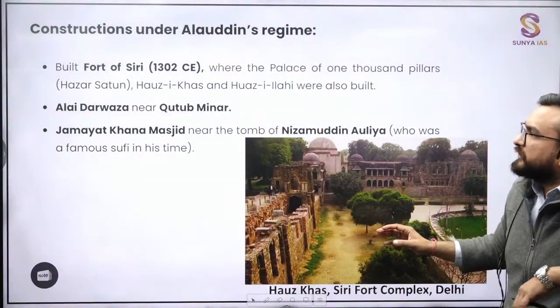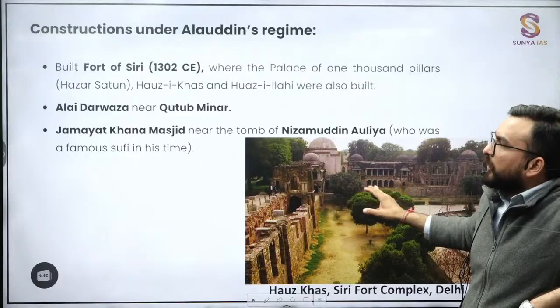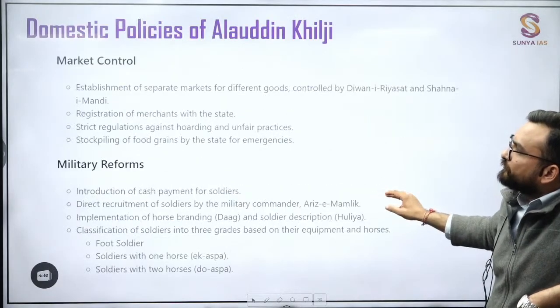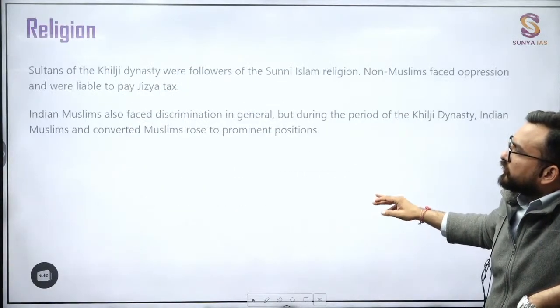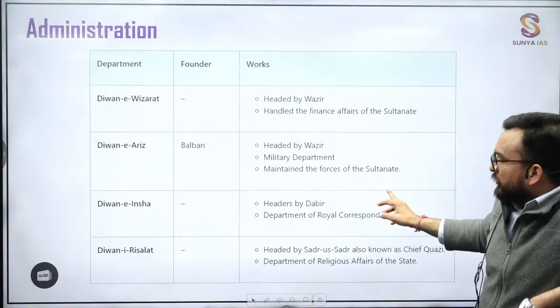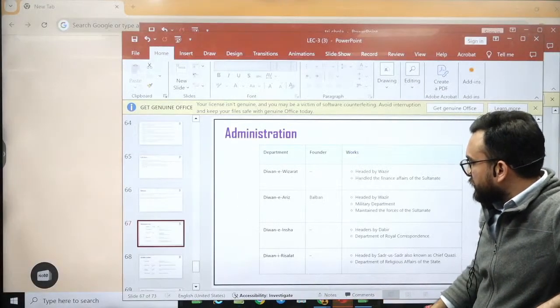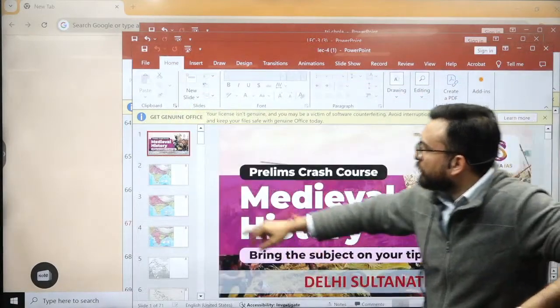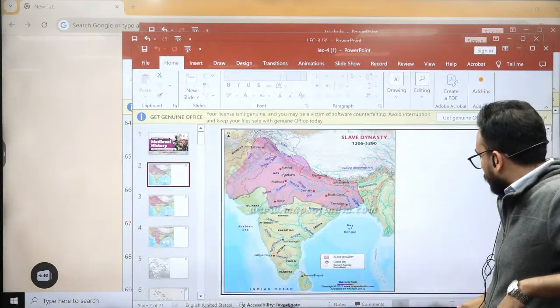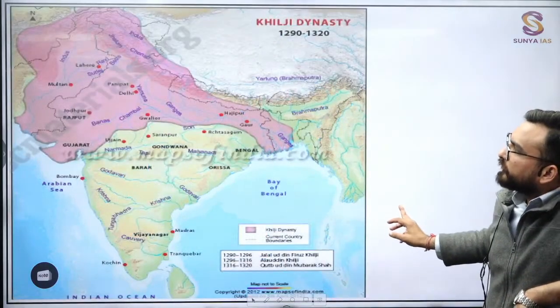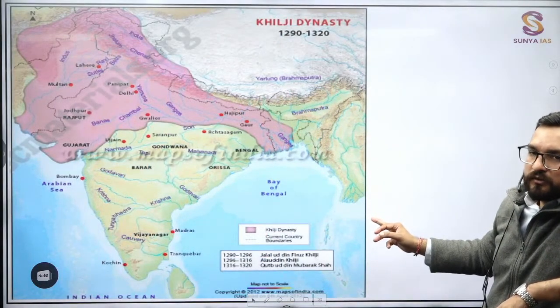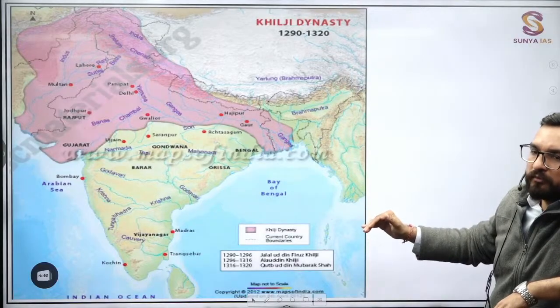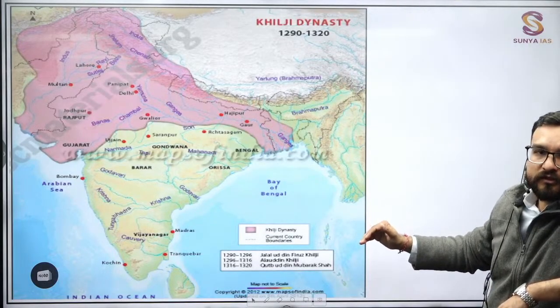After Alauddin Khilji, these are two important rulers from your Khilji empire, guys. Architecture also you see. Administration I will be telling you after the Tughlaqs. In the Tughlaqs, who became important? Muhammad bin Tughlaq and Firoz Shah Tughlaq, I will be showing you. This is the Khilji map. Now in the Tughlaq map, what will you be able to see?